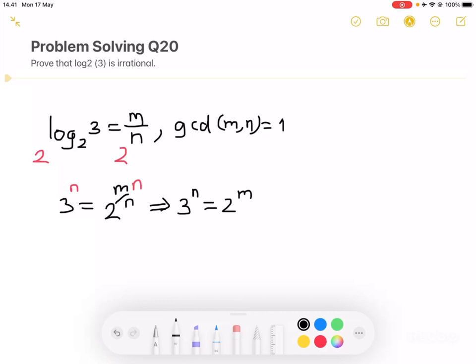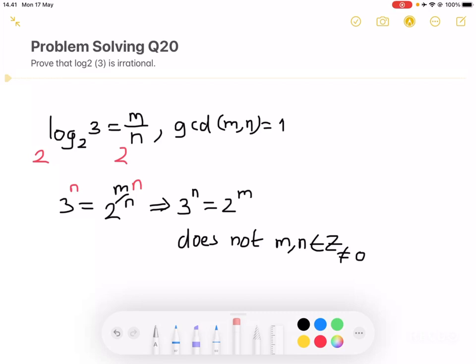However, notice quickly that by the fundamental theorem of arithmetic, this equation does not have any solution for m and n to be integers, or at least integers that are not equal to 0. Because notice that the right hand side has a factor of 2, while the left hand side does not. Similarly, the left hand side has a factor of 3, while the right hand side does not.